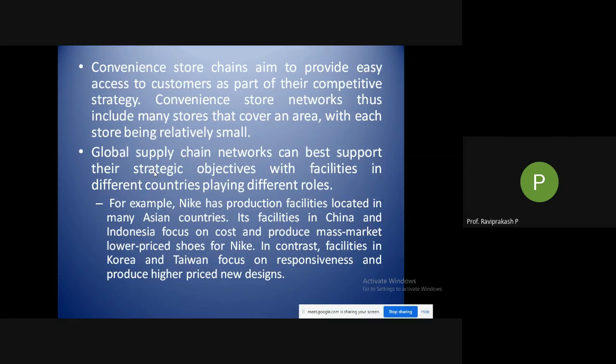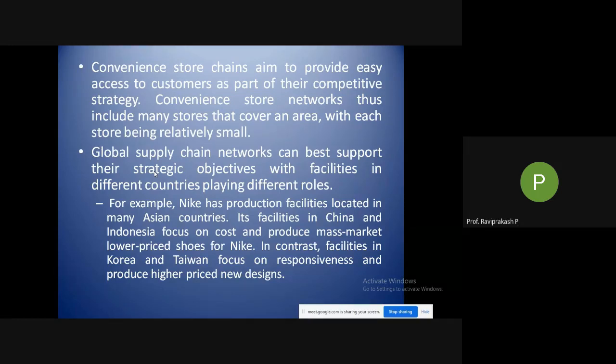Its facilities in China and Indonesia focus on cost and produce mass market lower priced shoes for Nike, in the sense they produce in mass and at lower prices. But in contrast, facilities in Korea and Taiwan focus on responsiveness and produce higher priced new designs, because they are in a place where the costs are high, so they are ready to bear it.